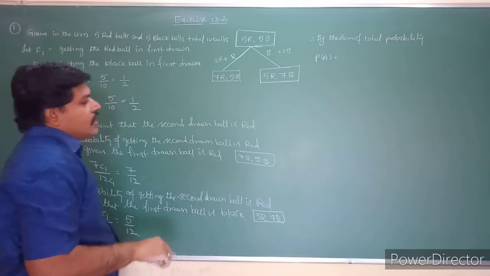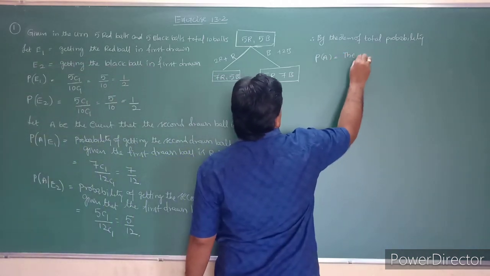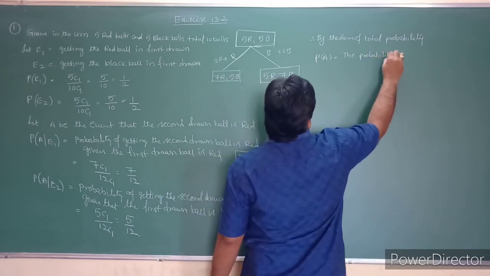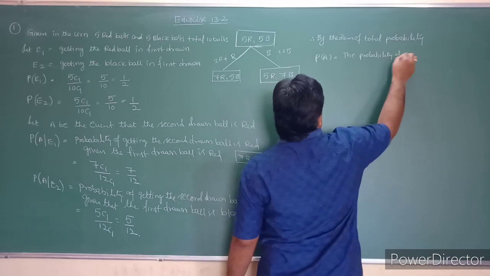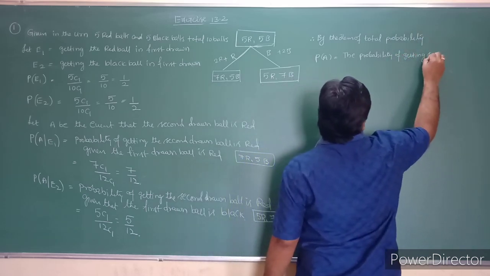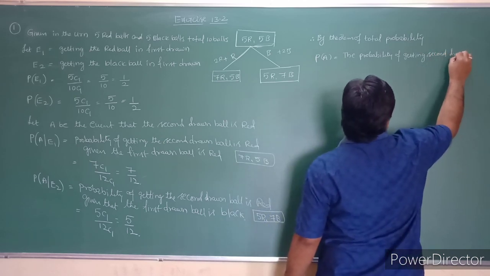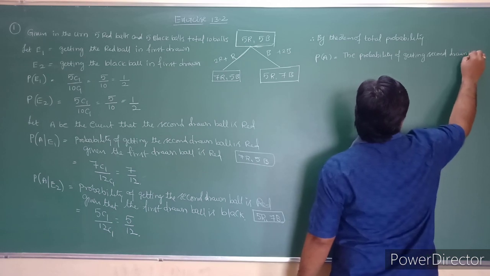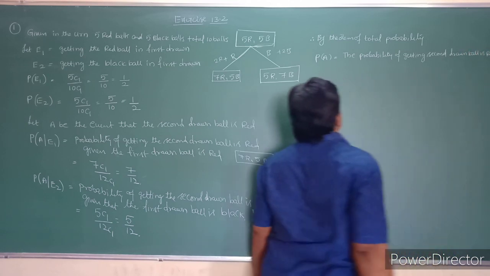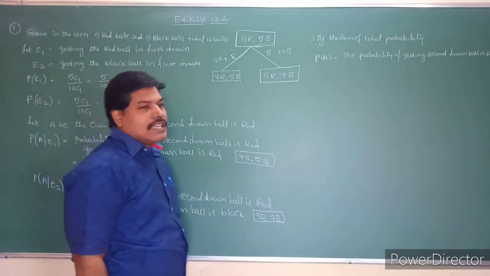P of A is nothing but the probability of getting the second drawn ball is red. So what is P of A? P of A is the second drawn ball is red.